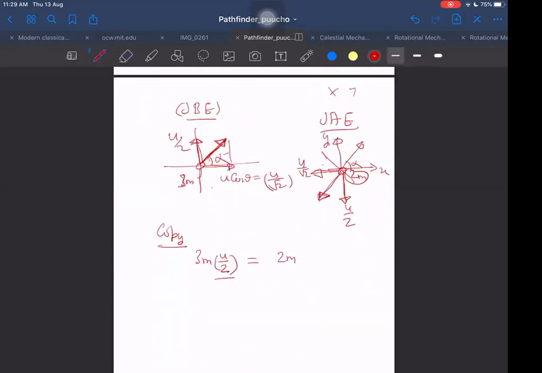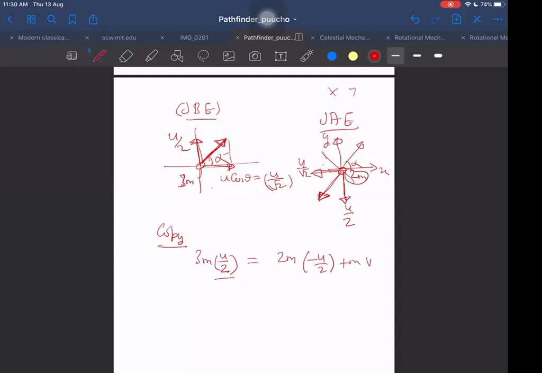If 2m returns to the same point, then I should write for 2m it will become minus u by 2, just the direction gets reversed. Plus m into, for m it is unknown. For m it will be vy or uy. I am using uy several times, so only v, sir. Okay, let us write v.